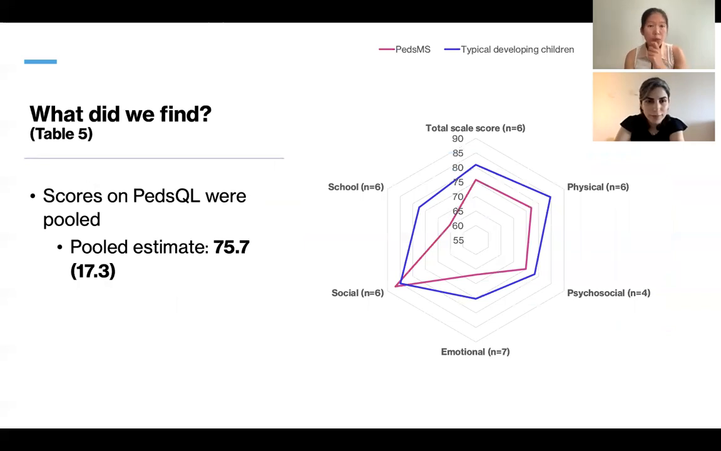And then with regards to scores, the estimated score on the Pediatric Quality of Life Inventory was actually pooled, and the pooled estimate was 75.7 with a pooled SD of 17.3, and this is out of a score of 100. And so when we compare it to a sample of typically developing children, and this is from a previous systematic review of the PedsQL on typically developing children, you can see that in terms of total scale scores, physical scores, psychosocial, they are pretty much quite the same, quite comparable. But in terms of school and emotional scale, in pediatric MS, it's actually slightly lower.